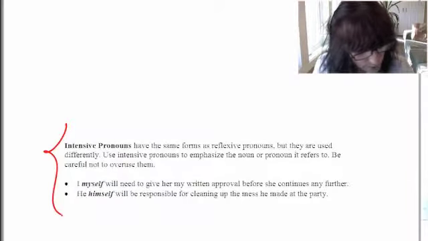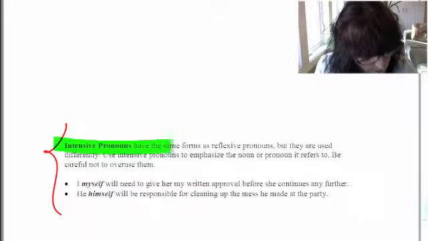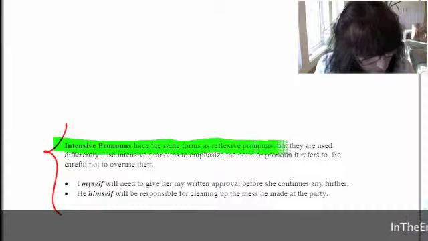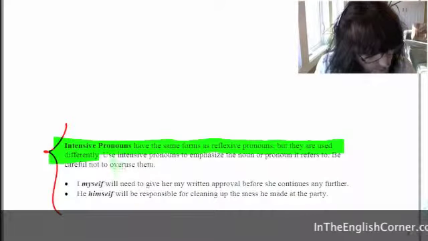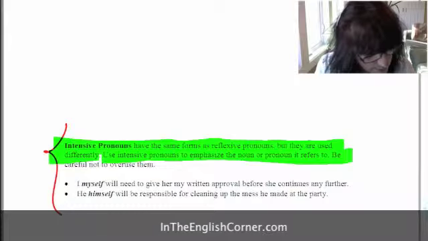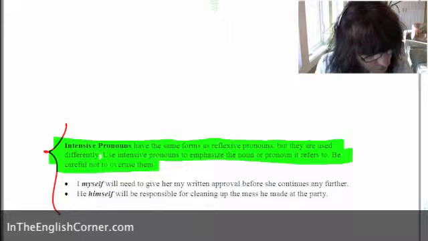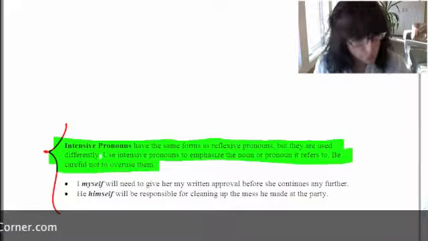And one last type of pronoun that sometimes cause problems is called intensive pronouns. And let's take a look at what they are. They have the same forms as reflexive pronouns, but they're used a little bit differently. You use intensive pronouns to emphasize a noun or a pronoun that it refers to, but be careful you don't overuse them.